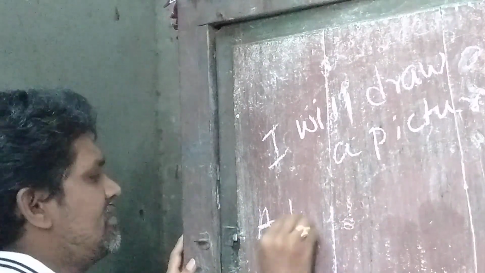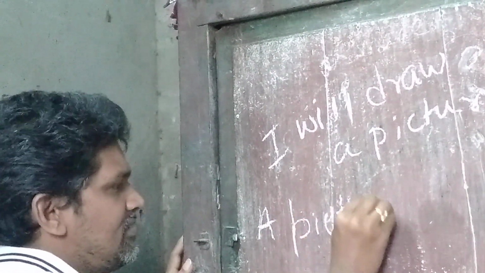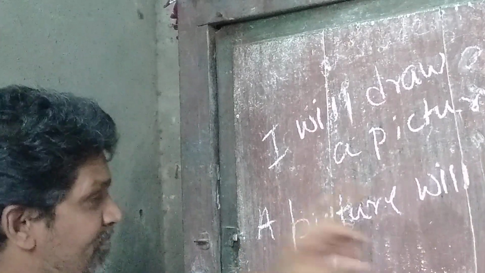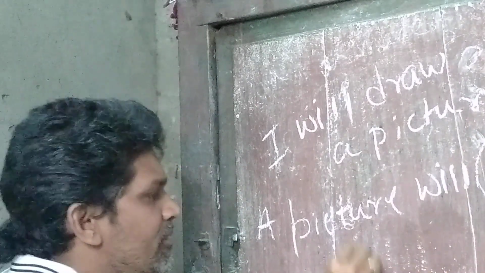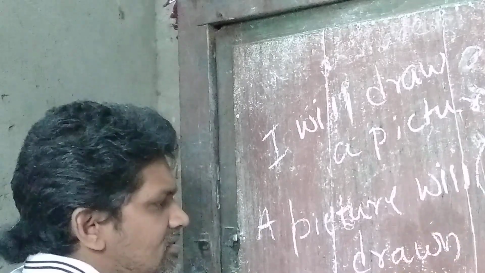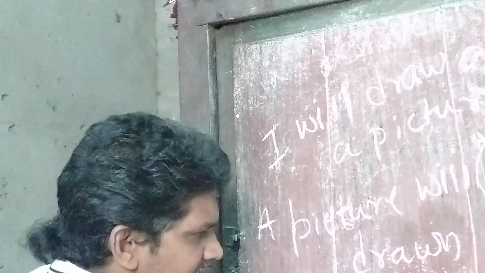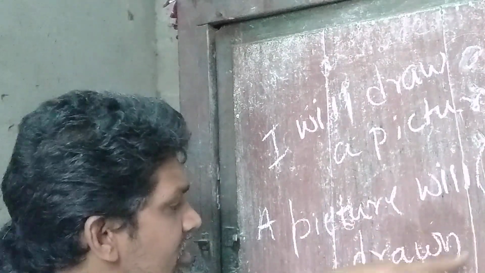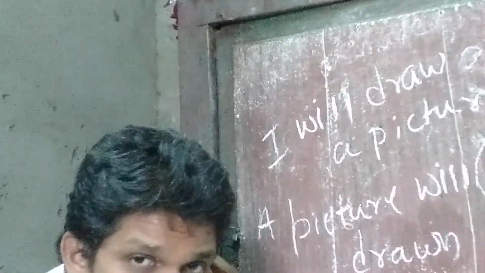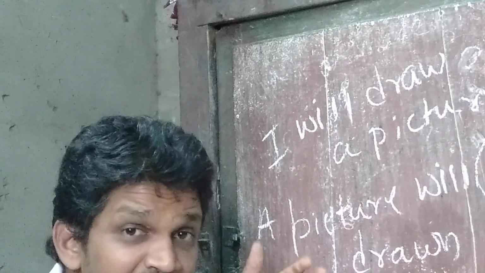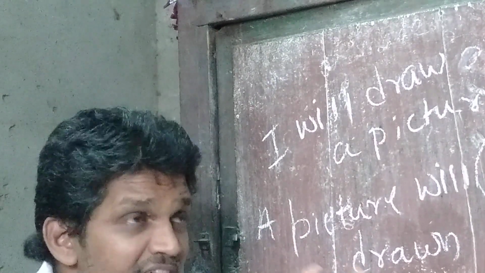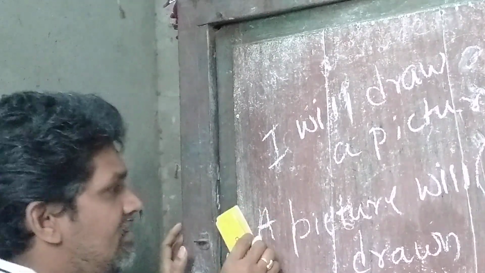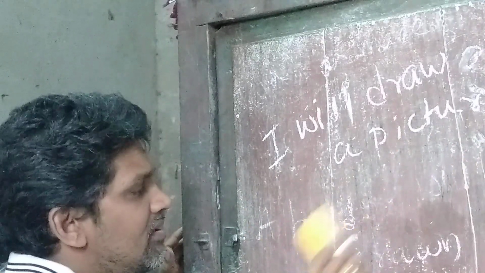A picture will be drawn by me. So you may get a doubt where to use will and when to use shall. So here also I give you a clear picture about it. So did you understand this example?